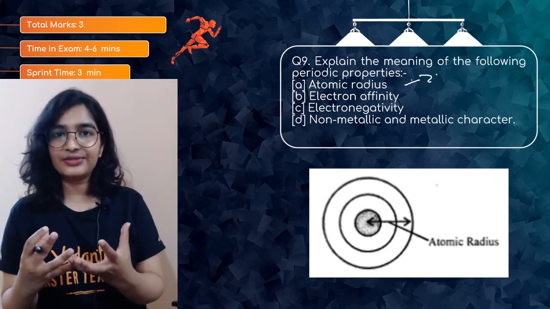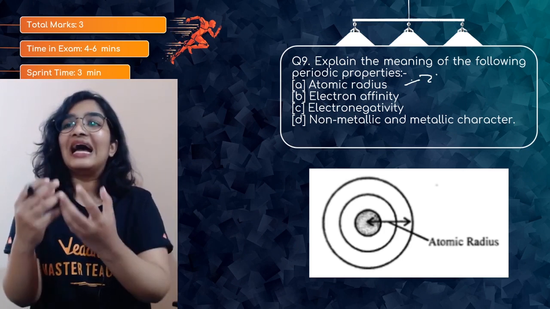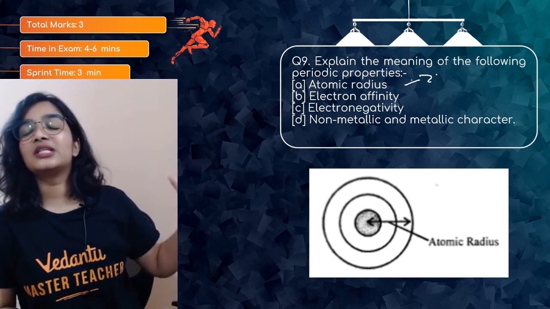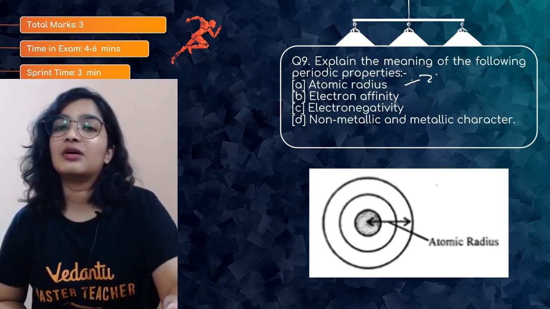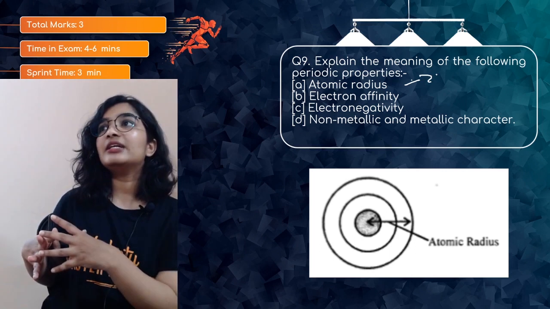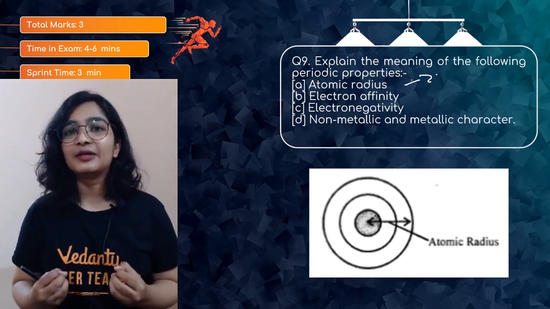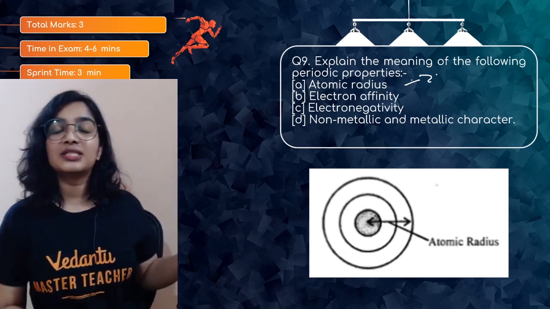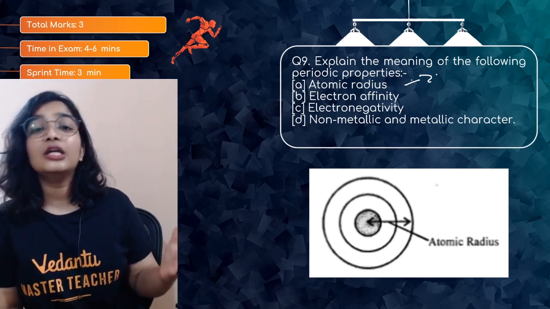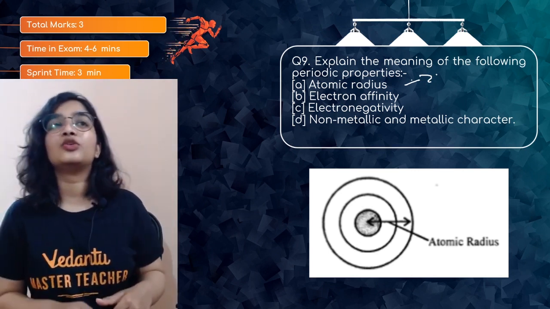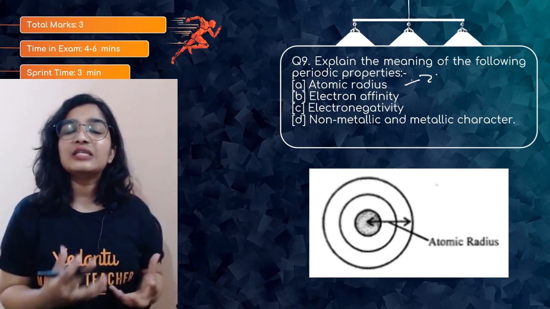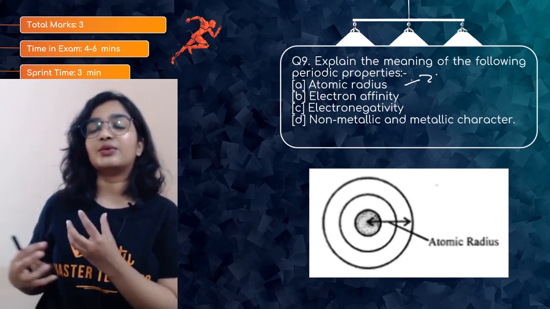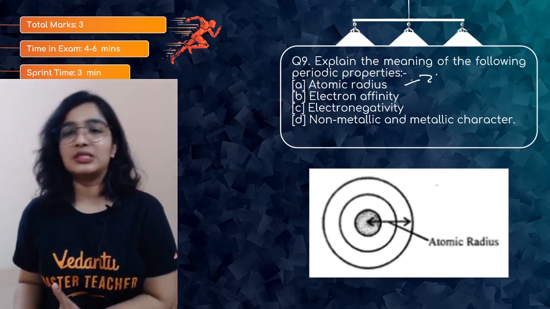The energy released when you add an electron to the outermost shell of an isolated gaseous atom is electron affinity. Electronegativity is the property of an atom to pull the shared pair of electrons towards itself. Non-metallic character is the ease with which an atom can gain electrons, and metallic character is the ease with which an atom loses electrons.